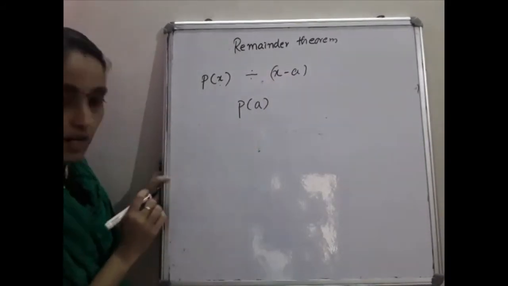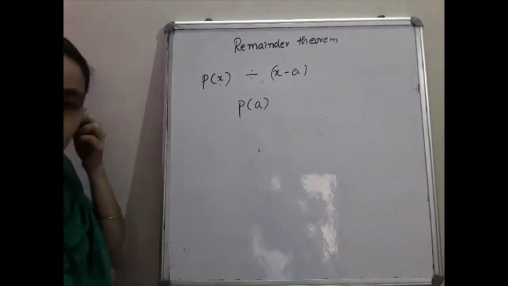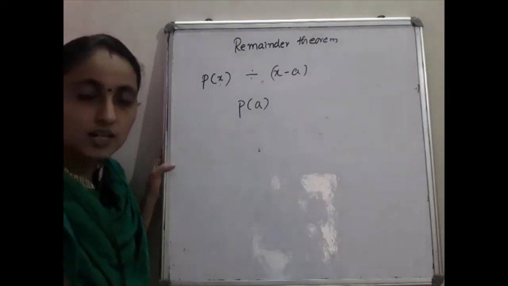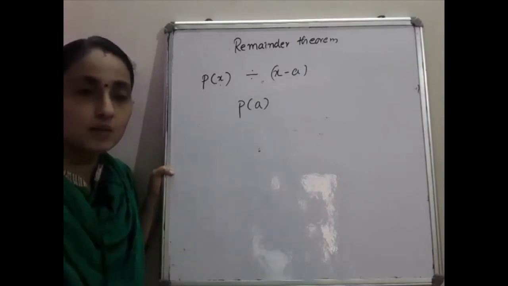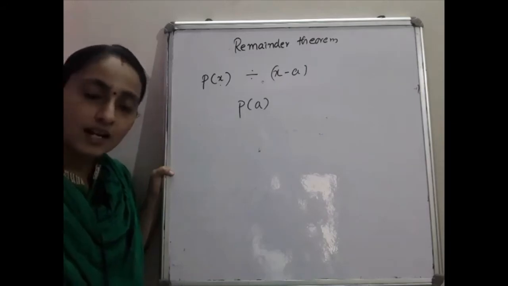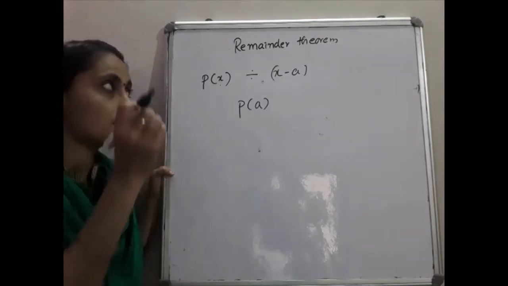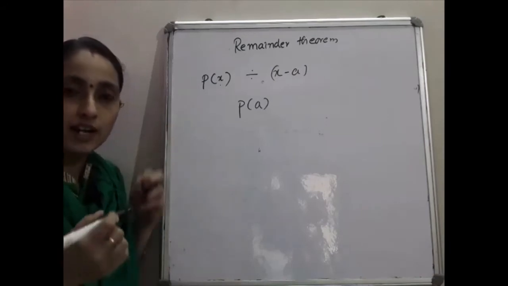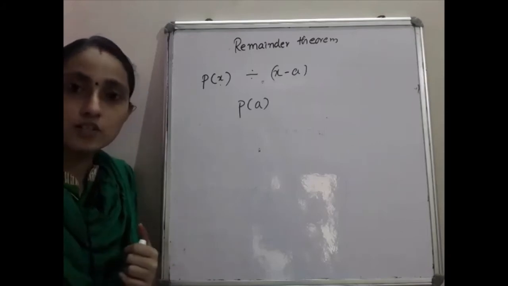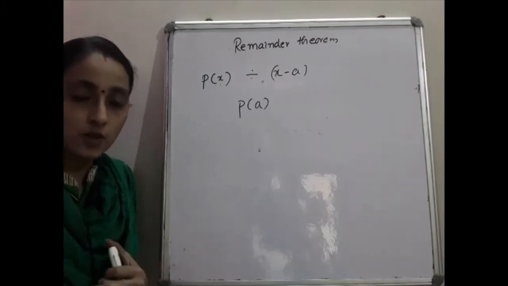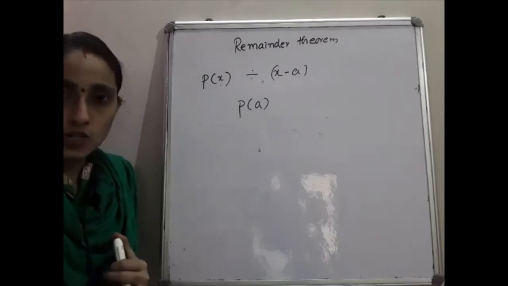For example, I will give a question. I will verify with the normal division also, then you will understand both the concepts. That is, how will you find the remainder by using the remainder theorem, and how will you find the remainder by using division. There are two methods, either the remainder theorem or the normal division. The normal division will be in the next year also, so we have to be thorough with that question. So that also I am discussing here.